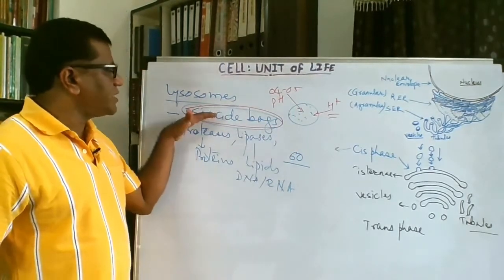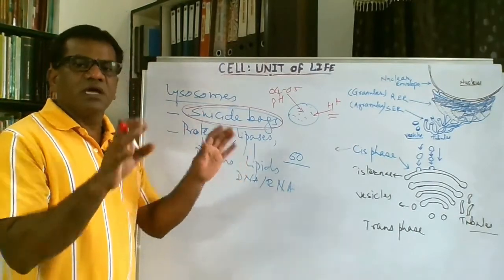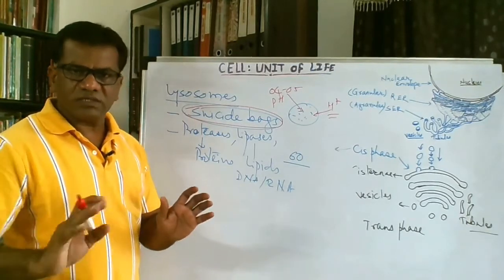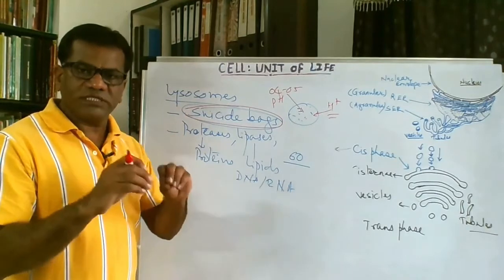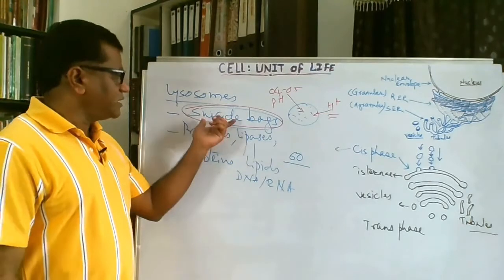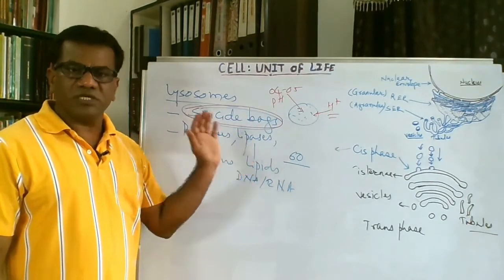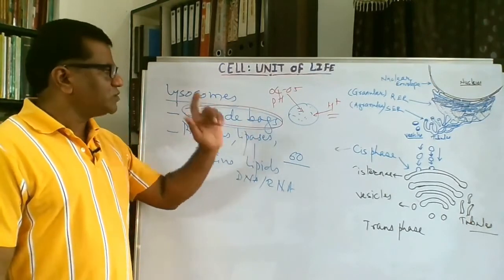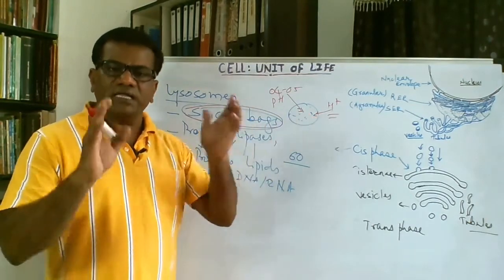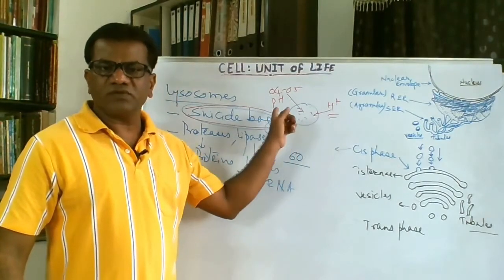Why are they called suicide bags? Because it is the general consideration that if the lysosomes burst open, the hydrolytic or digestive enzymes might digest other cell organelles, and the whole cell. This is called autolysis. The cell digests itself, but that is not happening. Autolysis is generally not possible in normal conditions, because whatever enzymes are present inside the lysosome are active in acidic medium. That acidic medium is maintained inside this lysosome, not outside.